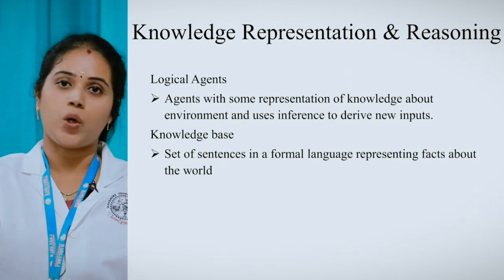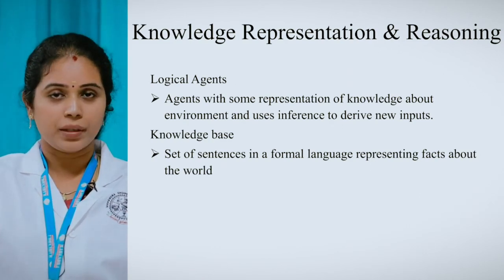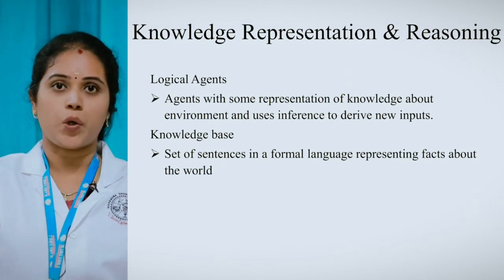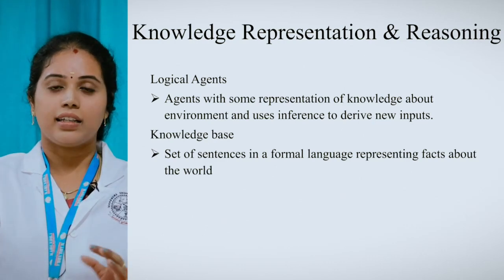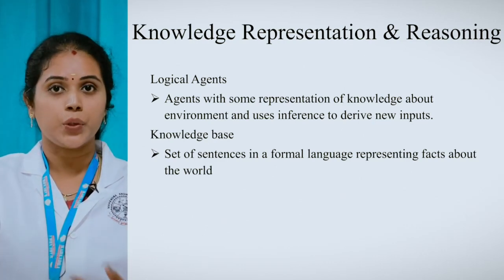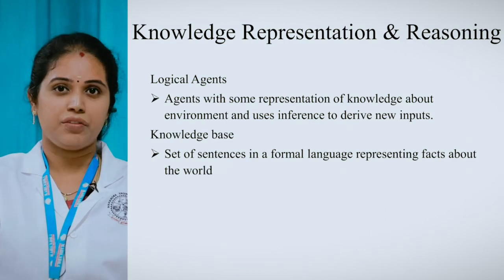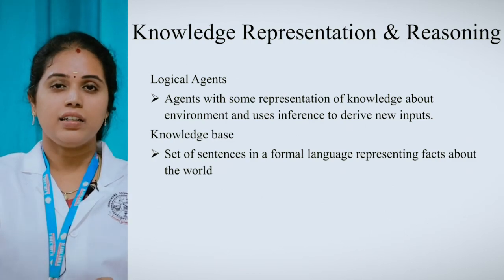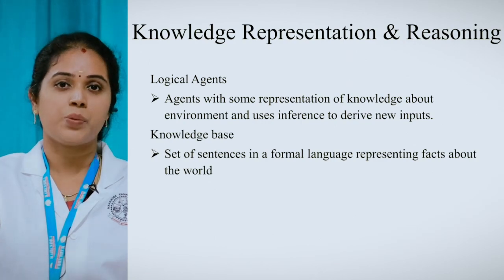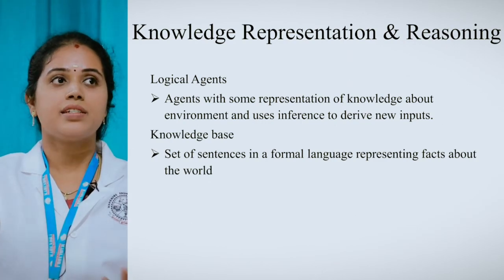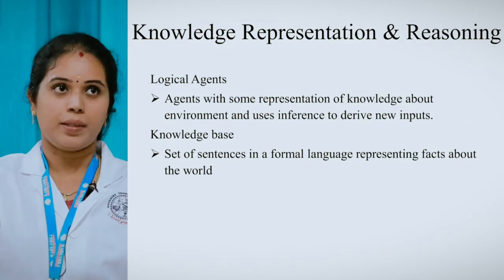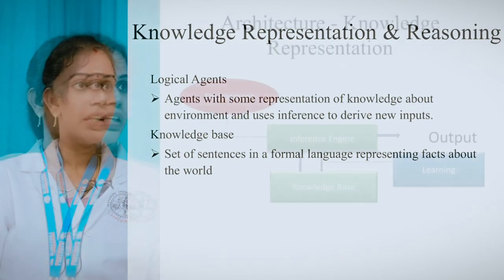The information gathered from the environment can be derived into new inputs by using inference. Then the final knowledge attained by the agent is converted into a formal language with the help of the knowledge base. These are the terms used in knowledge representation and reasoning.